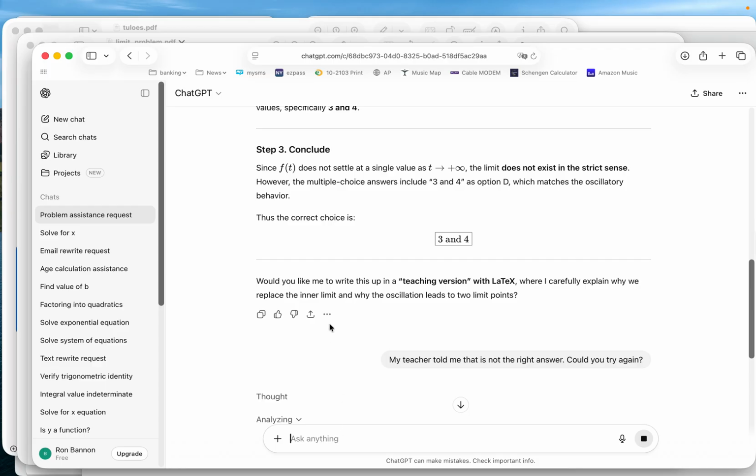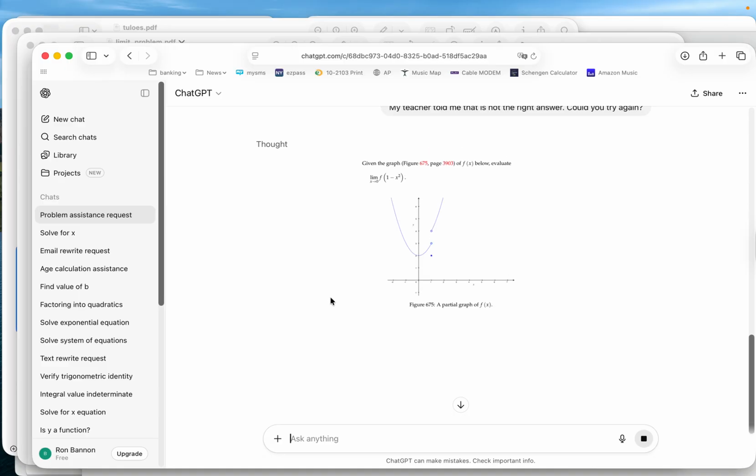It's analyzing it. It's seeing the image. That's the image I just gave it. And it's thinking again. Again, I think it's toying with it and say it's thinking. It's really not thinking, not thinking in a human sense anyway.